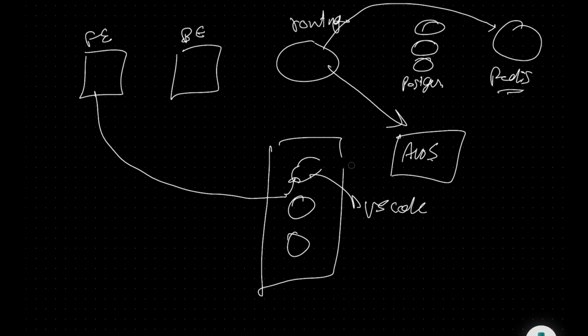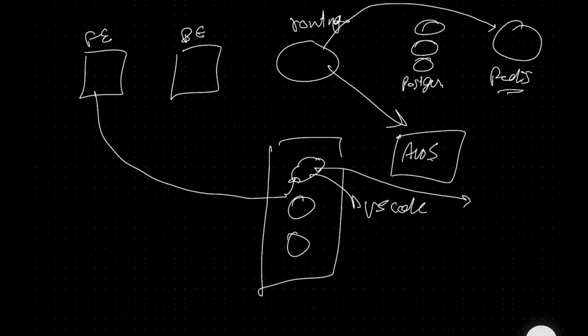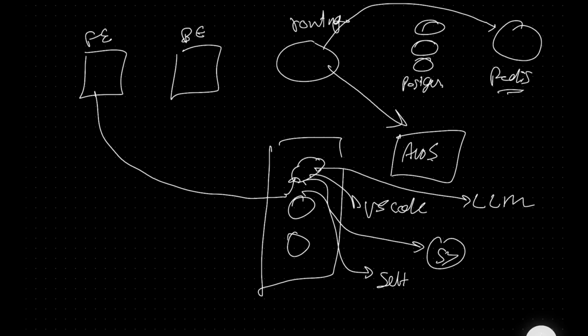This guy is supposed to talk to an LLM. This guy is supposed to back things up to S3. And this guy is supposed to self-destruct, which basically means this guy will also talk to AWS, or it can go through the router. You can tell the router, hey, I think it's time you kill me, and then the router can kill. That's probably better. Let's not make this guy directly talk to AWS. Let's make this guy talk to the router and tell the router, hey, feel free to kill me. And then the router can tell AWS, okay, this is a machine that you can kill. And in case it needs to scale up, it can let AWS know to scale up as well.